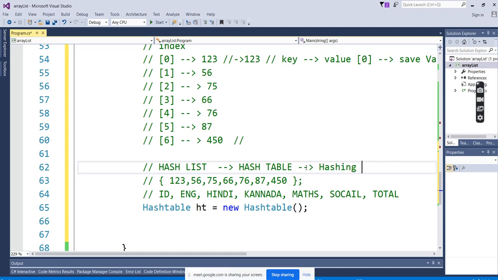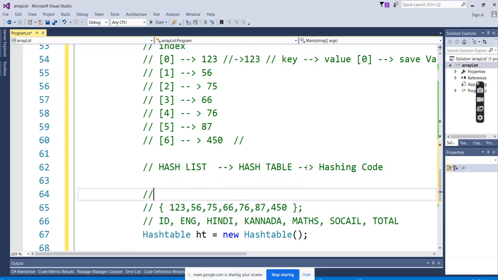Hashing values. You have heard about the hashing algorithms also. Based on that, the hash table internally generates hash code values. It generates a hash code for every key and every value. Hash code lookup is much faster than the array and array list.